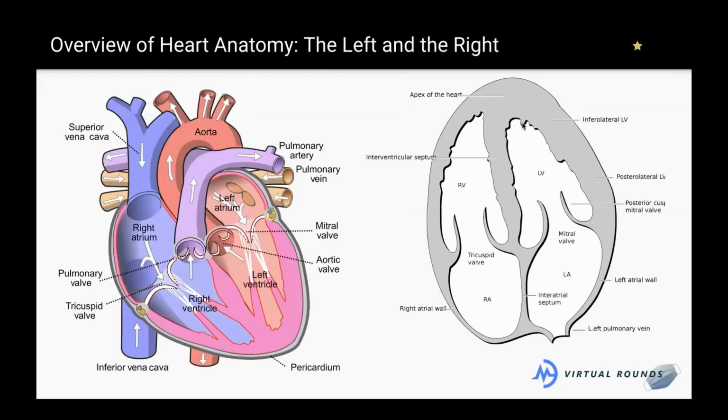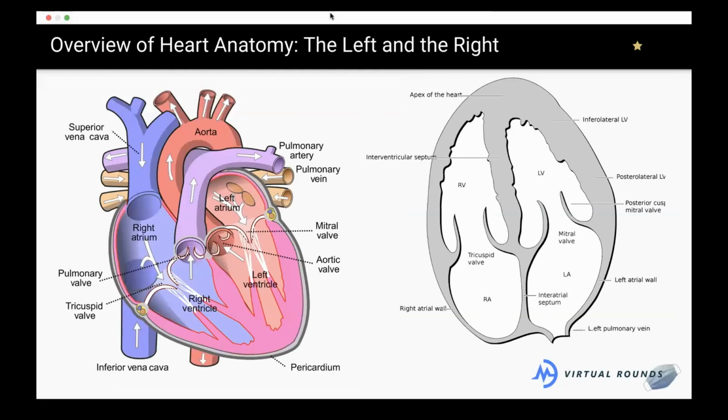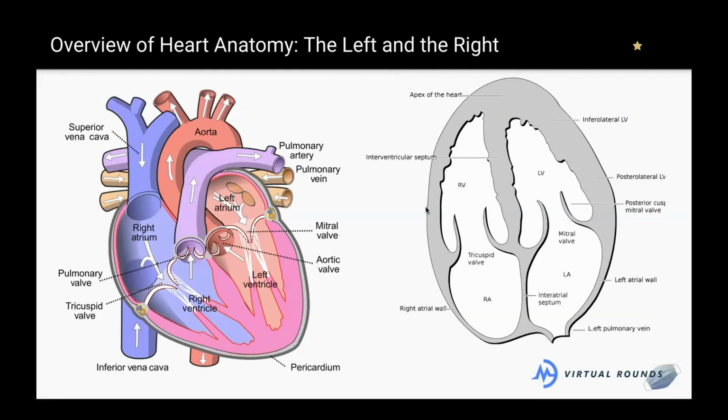So we're going to talk briefly about heart anatomy because I think it's important to kind of understand where all of this is coming from. So let's start by seeing where you guys' knowledge is. So if this is the lung, does someone want to describe to me how oxygenated blood flows from the lungs and into the body? What structures will it traverse?